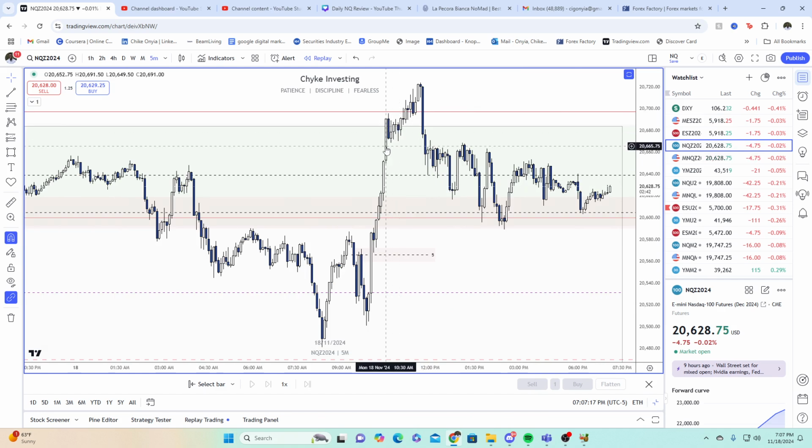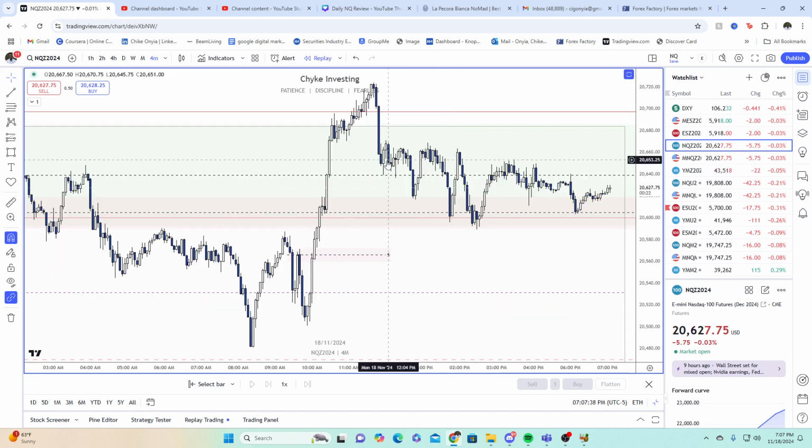We expand all the way higher, all the way till 10:30. We start to consolidate. High right here. We purge that, come back lower, and then we enter here. This is technically a 22 model because you have this high, low, higher high as well. Doesn't look super clean though. So I ended up taking it on a lower time frame.